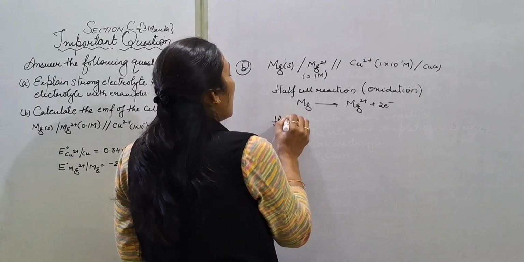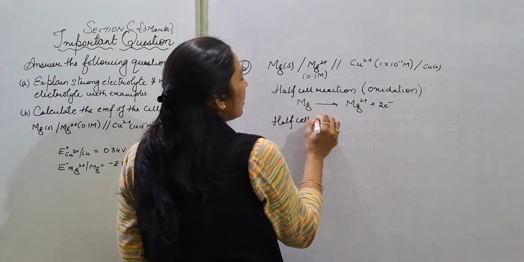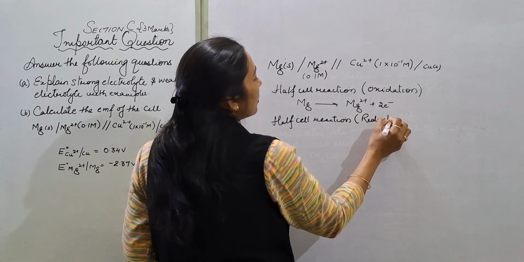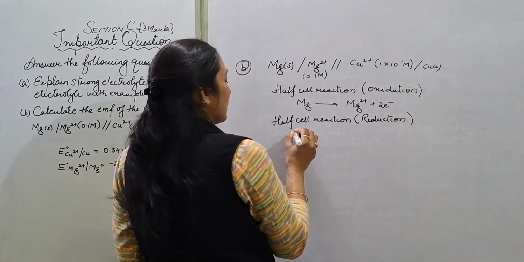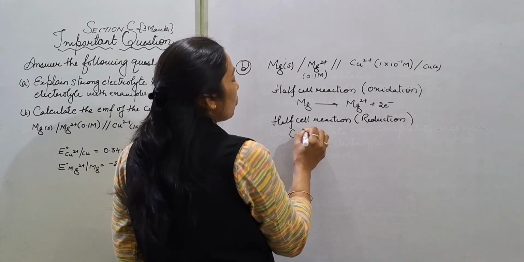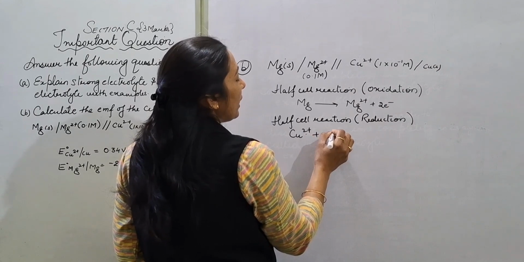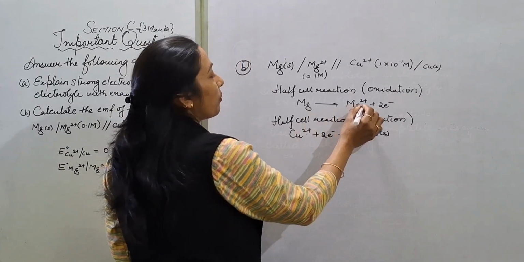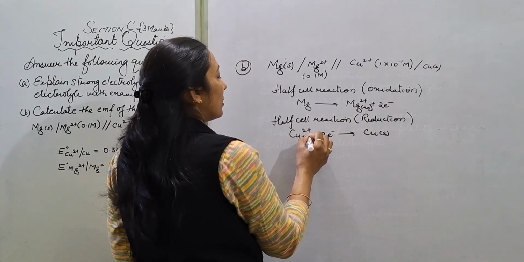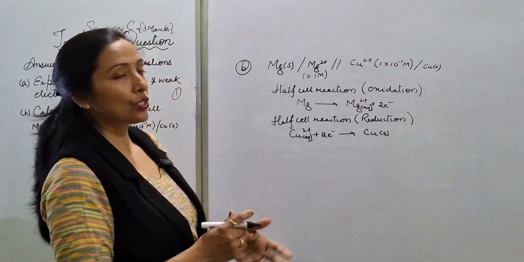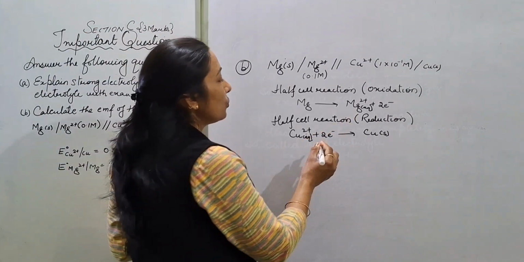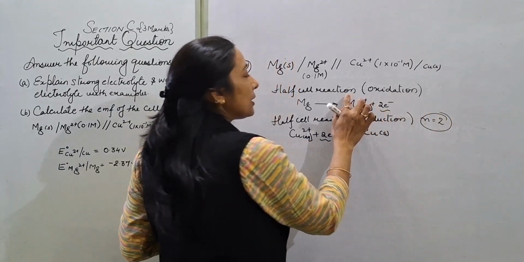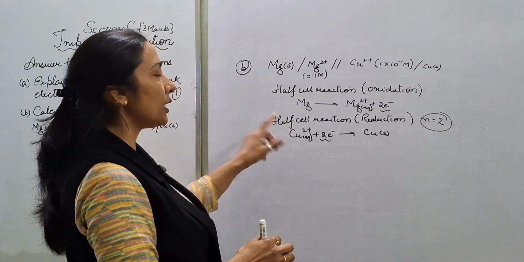Then half cell reaction for reduction, that is Cu2 plus plus 2 electrons, and it will give us copper solid. तो ये यहाँ पे aqueous state में आ जाएगा. Half cell reactions are here, so number of electrons used n equal to 2, and this is the oxidation half and this is the reduction half.